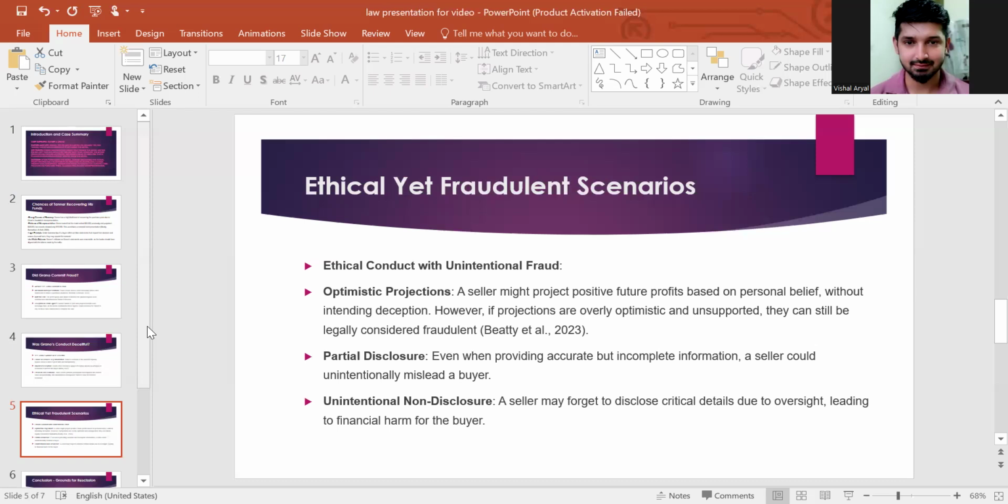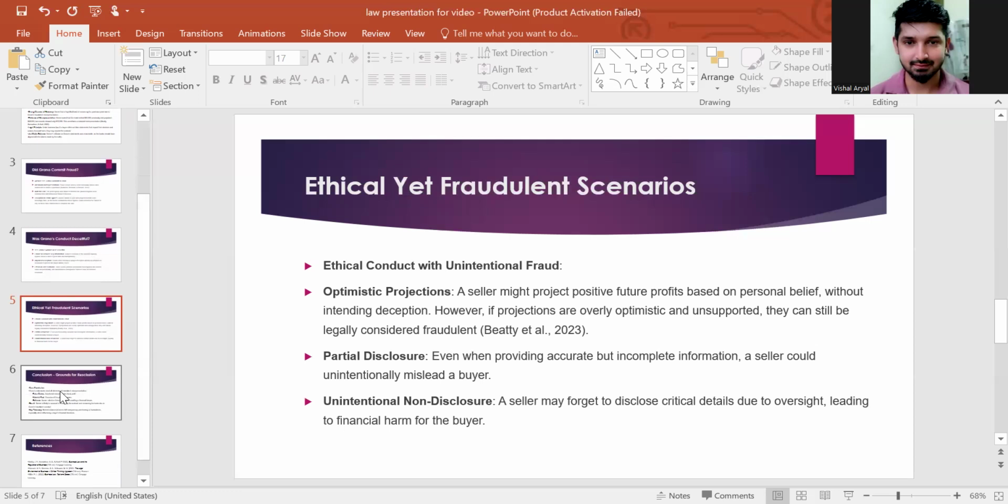From the seller's perspective, there is also unintentional non-disclosure. Sellers are human as well, so they may forget to disclose critical information due to oversight, leading to financial harm for the buyer. This could lead to significant harm or loss to the buyer. Though it is ethical and unintentional, it is still a fraudulent scenario that the court will consider in order to protect the buyer.